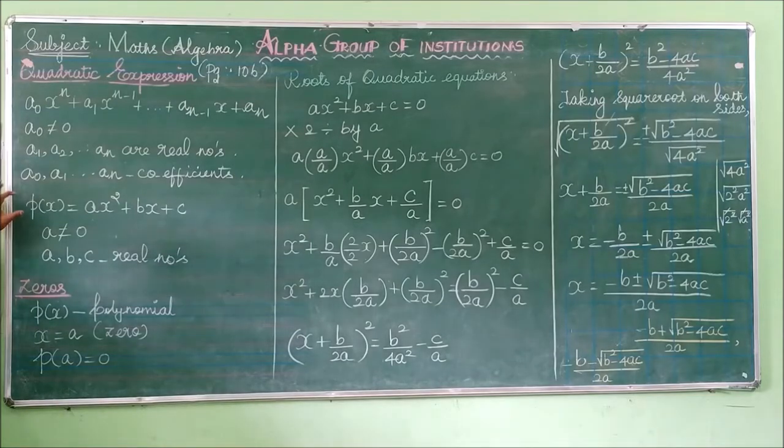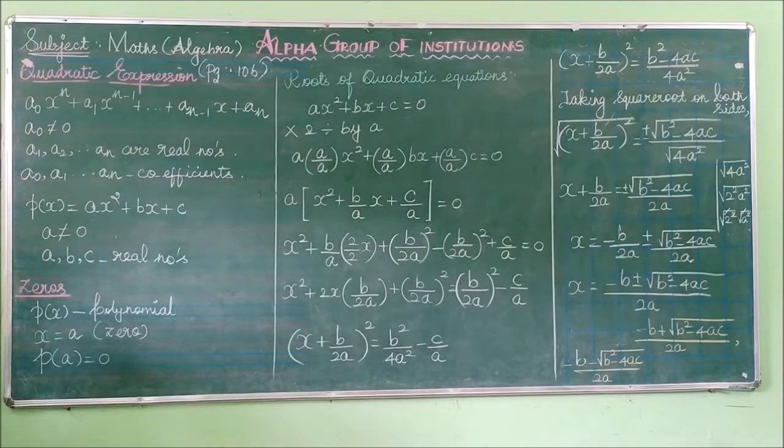In this expression, the a value cannot be 0, and the terms a, b, c are called real numbers. The given equation is in the form of a quadratic expression with degree 2.